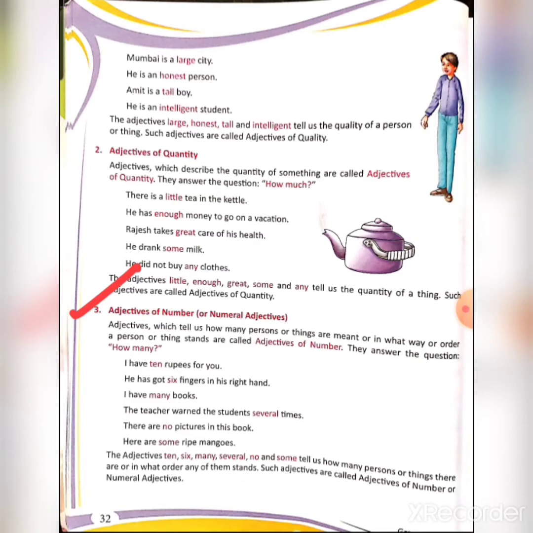So example, I have 10 rupees for you. So you have how many rupees for me? You have 10 rupees. So 10 is the adjective of number. He has got 6 fingers in the right hand. So 6 is a number. So 6 is an adjective of number.